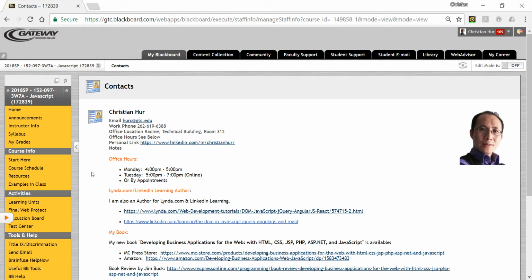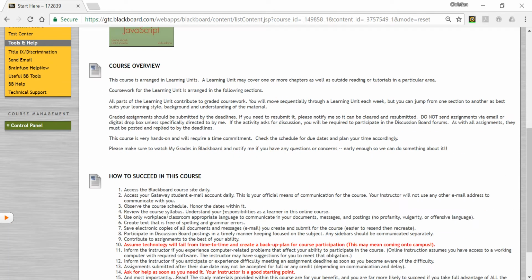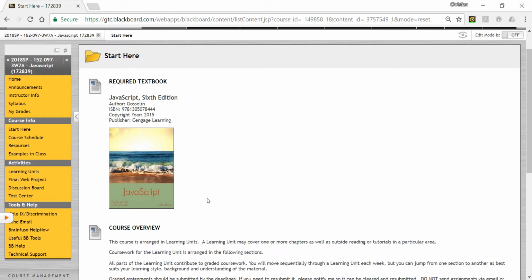Okay, I want to go into the Start Here folder link. Just make sure this is the textbook that you should have. If you don't have it, I highly encourage you to get it ASAP, because we'll be starting to use this book right away. If you don't have the book, please do let me know, so I can probably scan a chapter and then send that off to you as a PDF, so you can start using that for the time being.